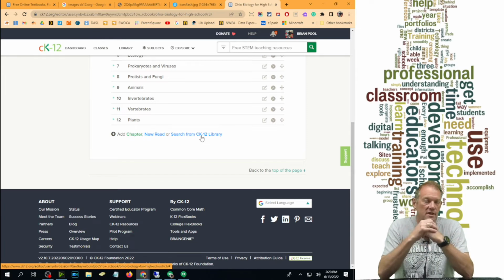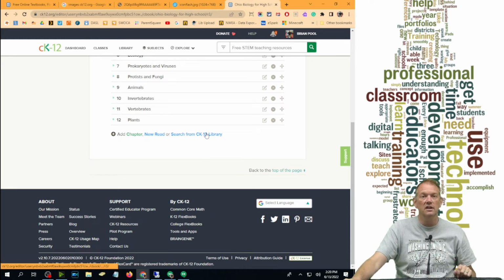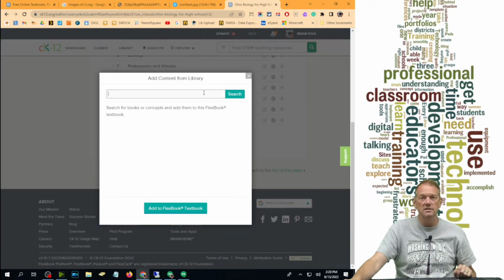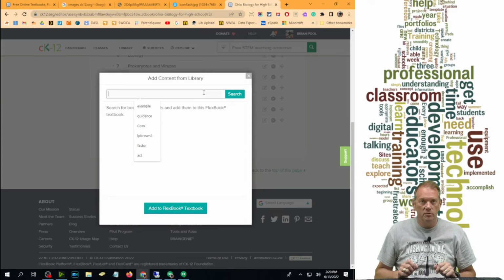For instance, in 7th grade science, you may do earth and life sciences together, and you want to build a textbook that matches that for 7th grade. You can pull in sections from a life science textbook, an earth science textbook, an earth and space textbook. I can search the CK12 library and say, what topic is it that I really want to make sure that we also cover in this biology course? And I'm going to say